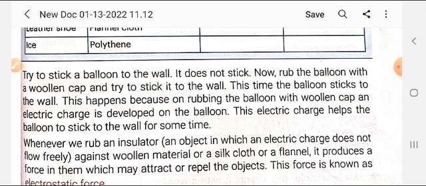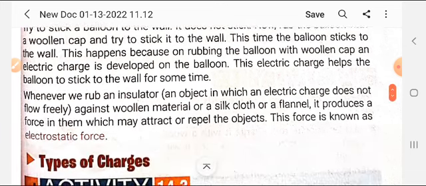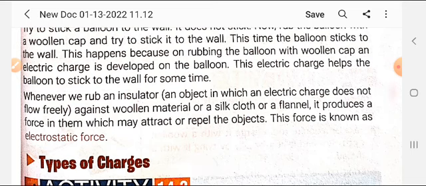This happens because after rubbing the balloon with the woolen cap, an electric charge is developed on the balloon. This electric charge helps the balloon to stick to the wall for some time. An insulator is an object in which electric charge does not flow freely. When we rub an insulator against woolen material or a silk cloth or flannel,